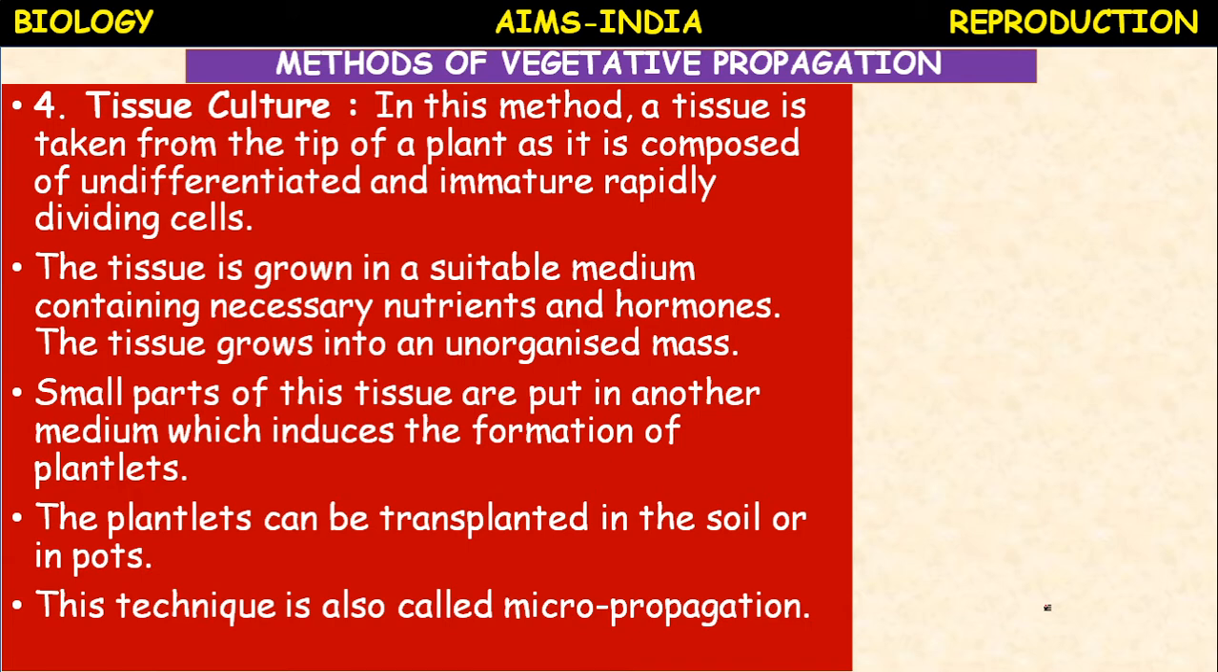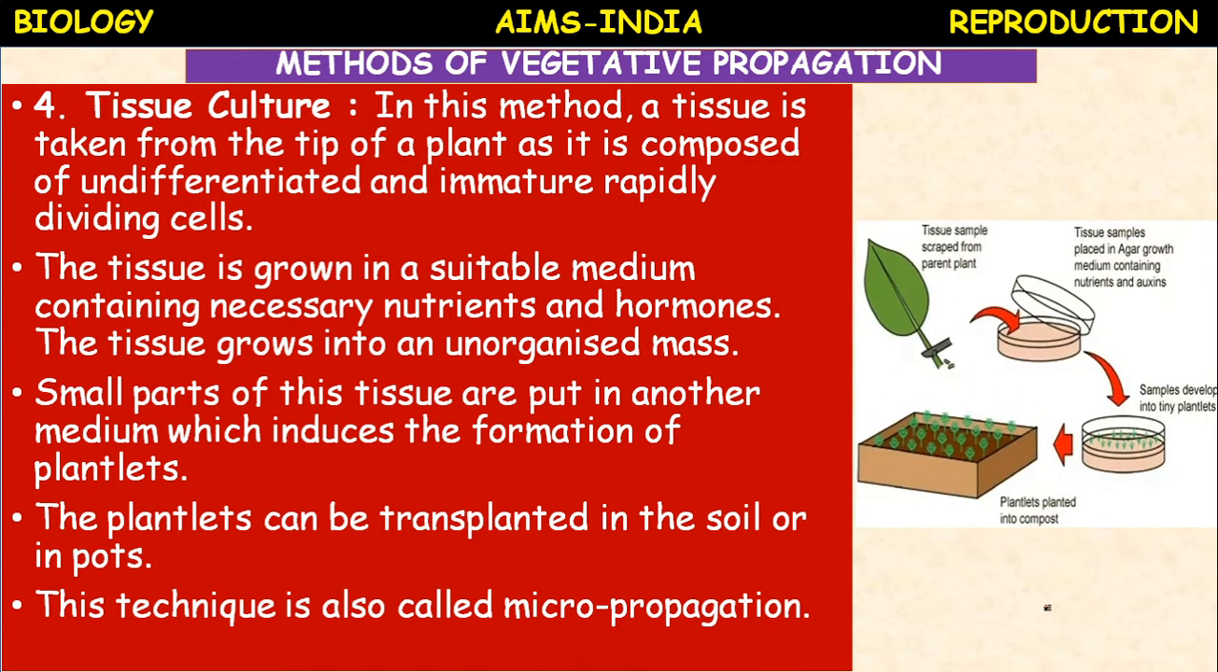There are different types of tissue culture. If any organ is used, it is organ culture. If any pollen grain is used, it is pollen culture. Like that, the desired part of the plant is selected and can be grown in the culture medium during the process of tissue culture.